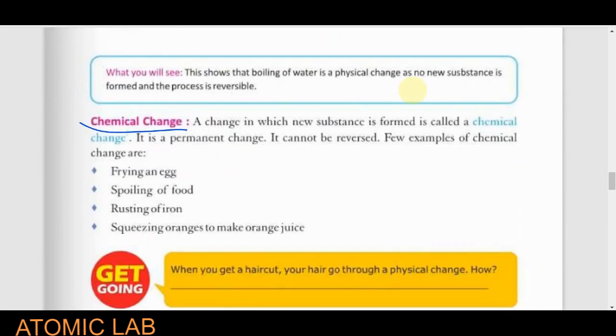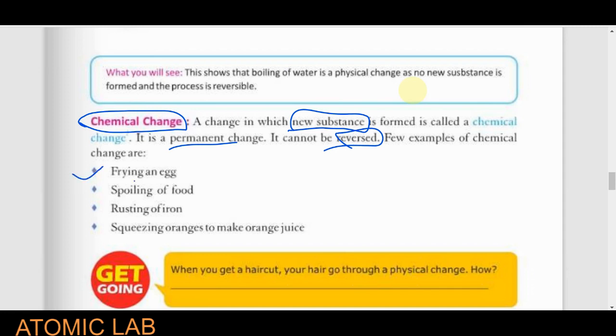And in a chemical change, you have to remember, a new substance will be formed and we cannot convert it into its original state. This is a permanent change. Once it has happened, we cannot reverse it. That is known as a chemical change.